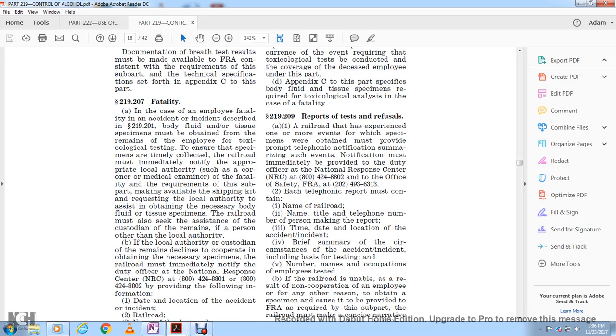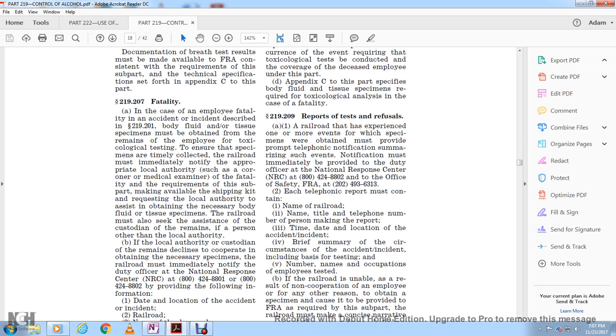Fatality. In the case of an employee fatality from an accident or incident described in 219.201, body fluid and tissue specimens must be obtained from the remains of the employee for toxicological testing, to ensure the specimens are collected. The railroad must immediately notify the appropriate local authorities, such as the county coroner or medical examiner, of the requirements of the subpart and make available the shipping kit. The requesting local authority assists in obtaining the necessary blood and tissue specimens.